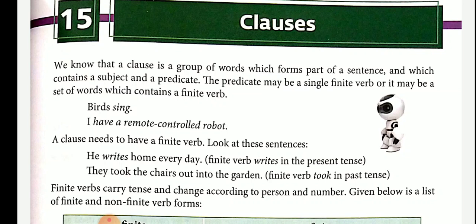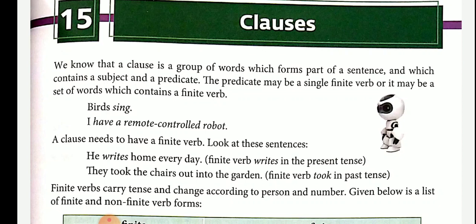Let us identify the subjects and finite verbs in these sentences. In the first sentence, the subject I is followed by the verb trust, and later the subject he is followed by the verb keeps. I trust him because he always keeps his word. This sentence has two clauses.